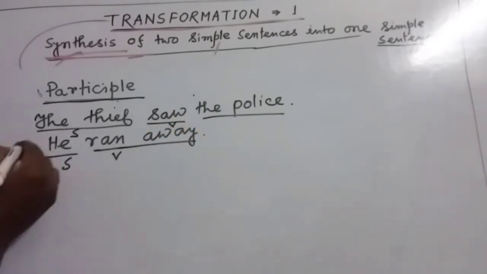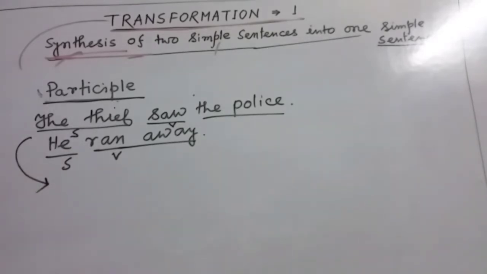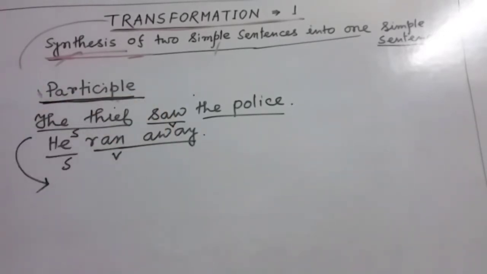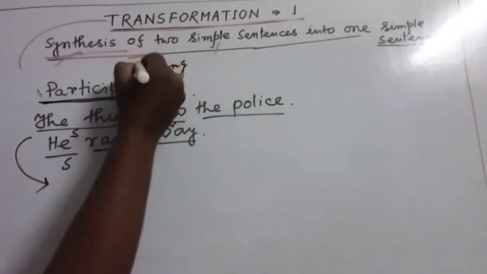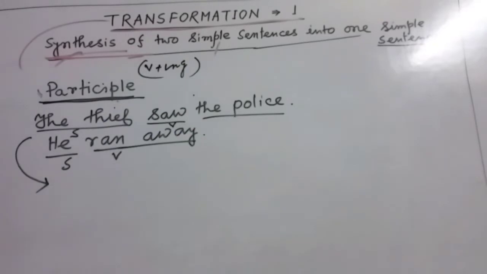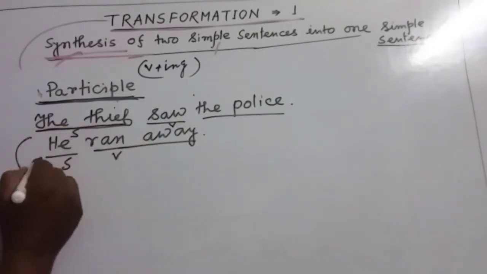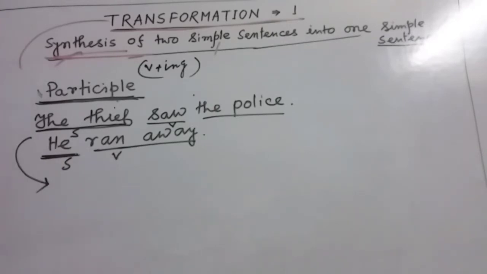But my dear friends, in the new sentence, we have to write down only one verb and one subject. We cannot use more than one subject or more than one finite verb. That's why we'll use participle. So you know participle is the ing form. That means verb with ing. This form, we'll use this one. Now my dear friends, one thing we must remember, whenever we use participle, the subject of this sentence and the subject of this second sentence will be the same.